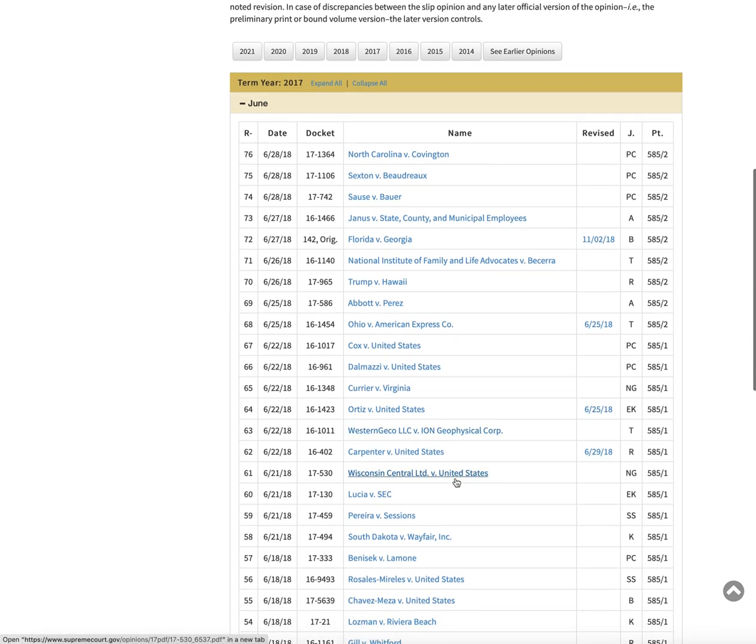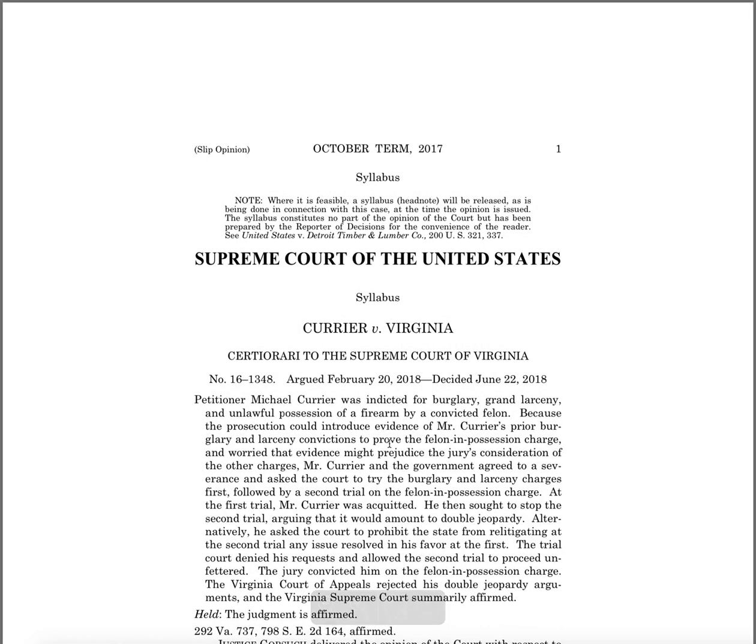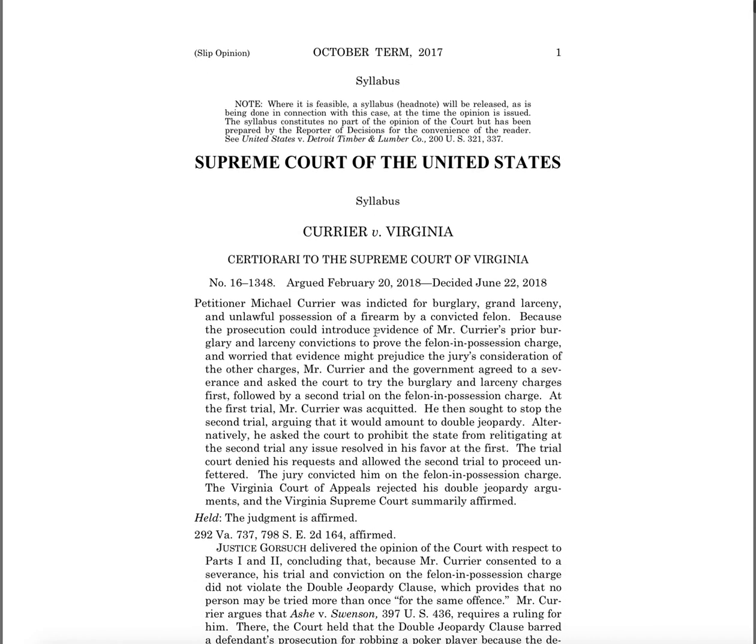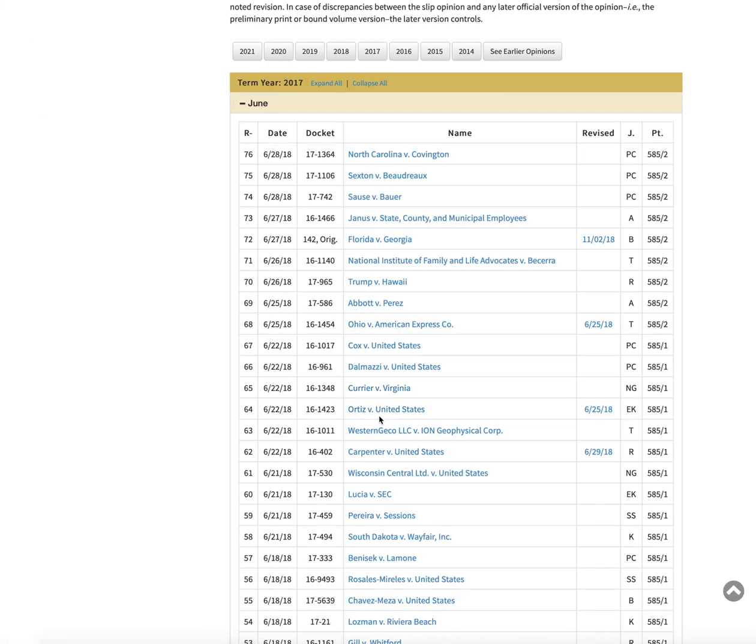So again, come through and find where there's a state, Currier versus Virginia. Does this involve, he was indicted for burglary, the prosecution. So this is not going to be a law enforcement case. Other cases that you could look at are ones in which the United States is a party, because the United States is the federal government party in criminal prosecutions at that level. So federal cases that involve crimes in which the FBI might be involved, or DEA, or Border Patrol, or whatever, they're going to be a private individual versus the United States, or United States versus that private individual.